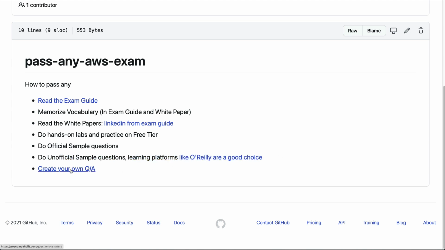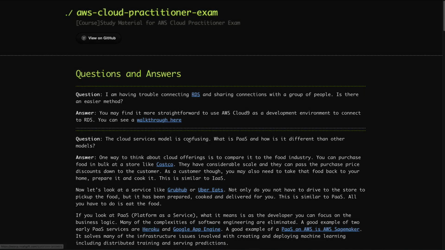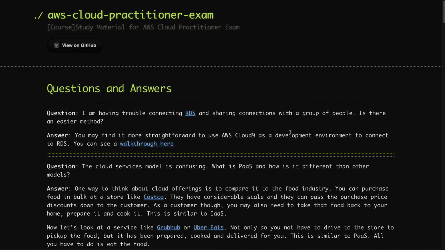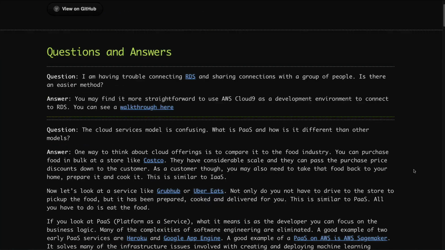And then finally, as I mentioned earlier, I think it's important to go through and have a Q&A type of thing. Every time you don't know something, write it up into a section like I did here. And these are all questions that I've collected from students who I've taught over the years to pass the AWS certifications. And a good example: I'm having trouble understanding what RDS is and sharing a connection with a group of people. Is there an easy answer? You may find it more straightforward to use Cloud9 as the development environment to connect.